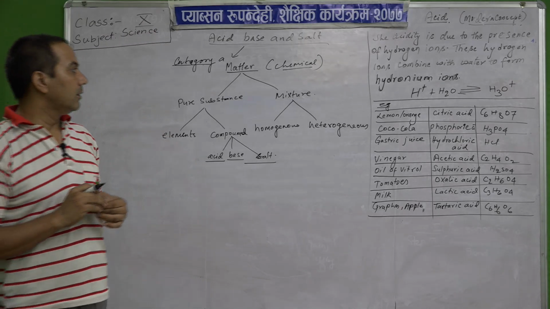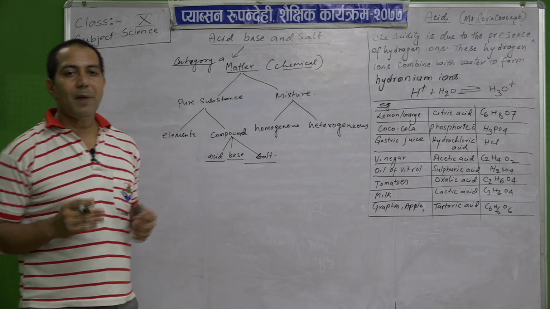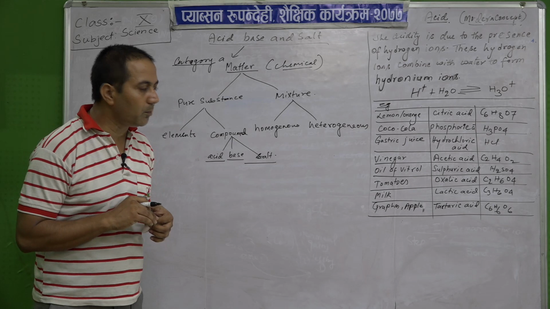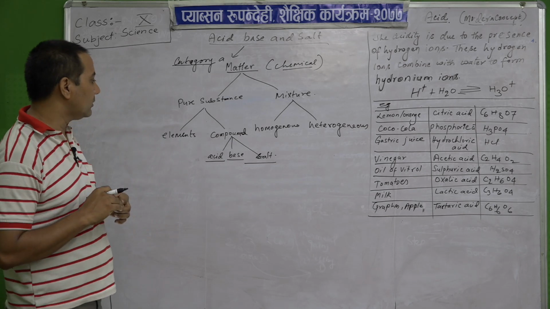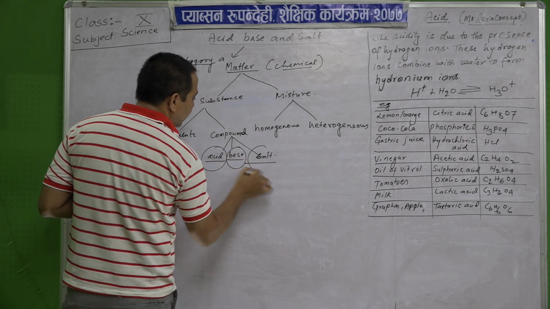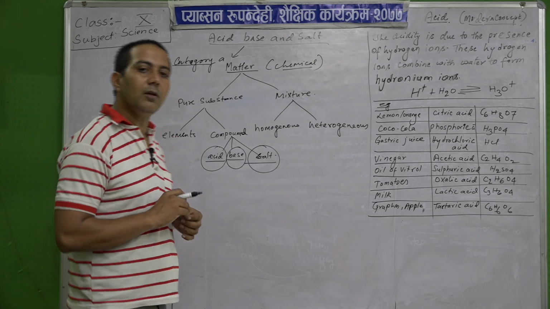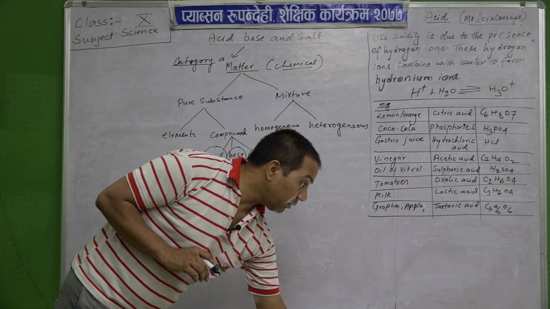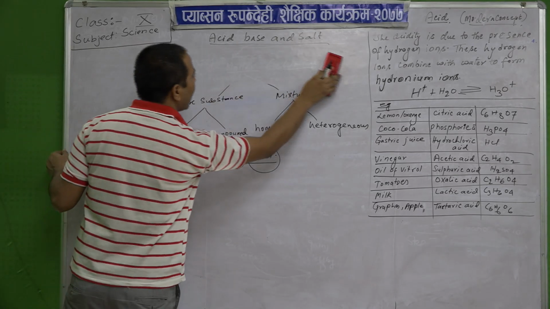These are pure substances and they are formed by the combination of two or more atoms, that is the compound. Molecules and compounds. So, now we come to know that acid, base and salt are chemical compounds. Till here you are clear. Now comes the next point, that is acid.